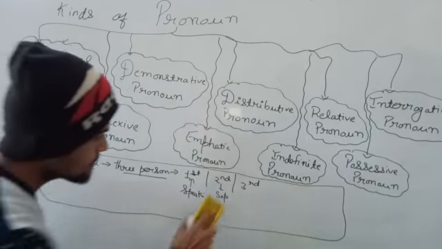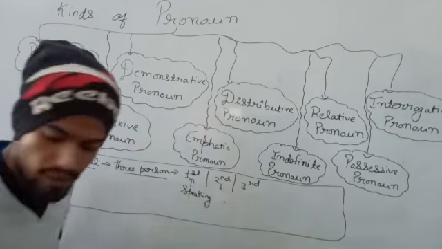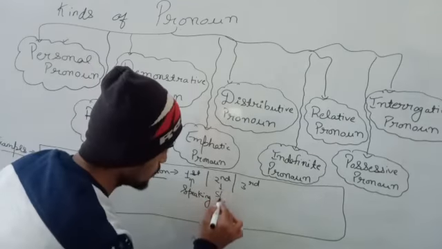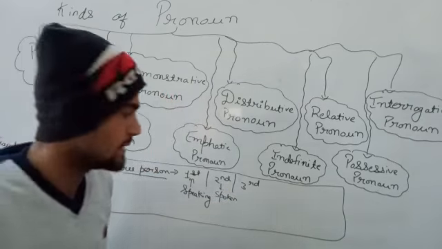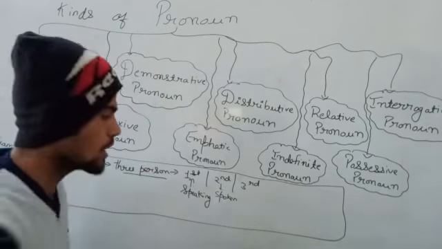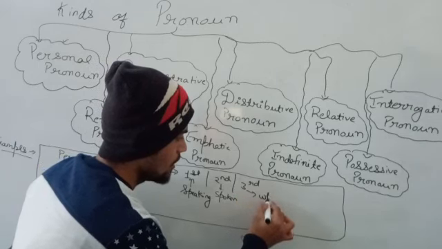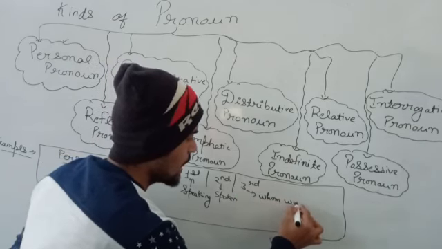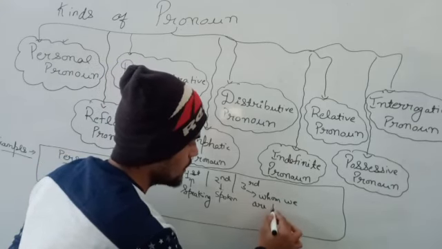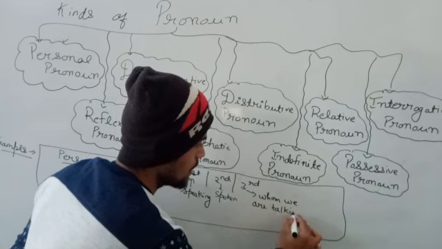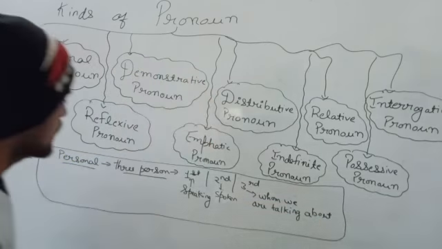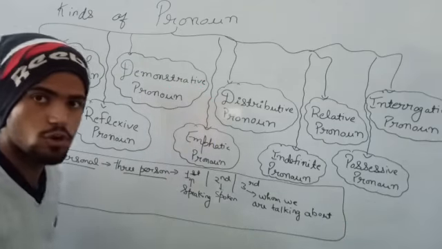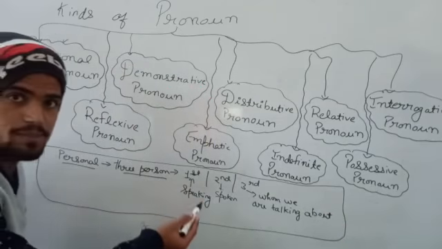The second person is the person who is spoken to, जिससे हम बात कर रहे हैं. And the third person is the person whom we are talking about. So in personal pronoun, we use three persons: first, second, and third.